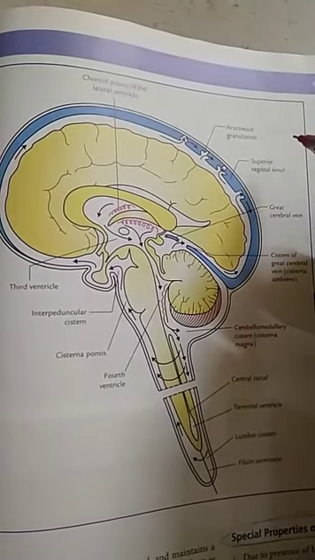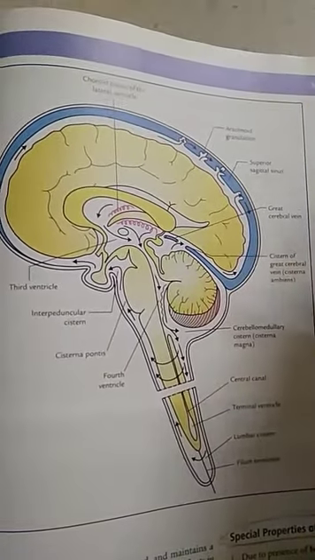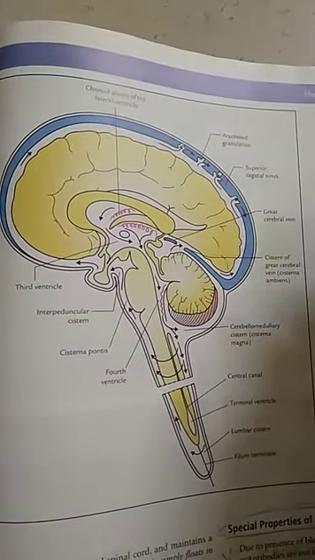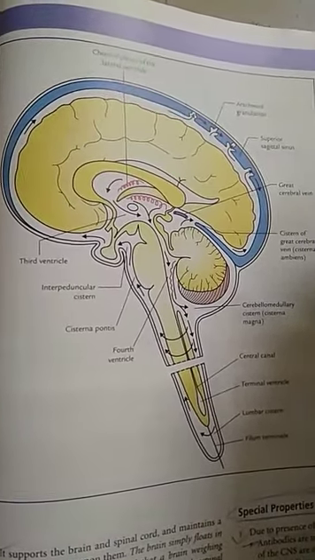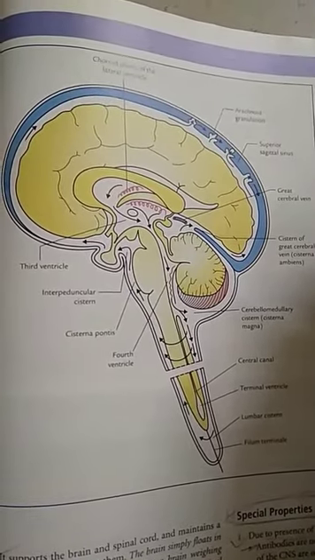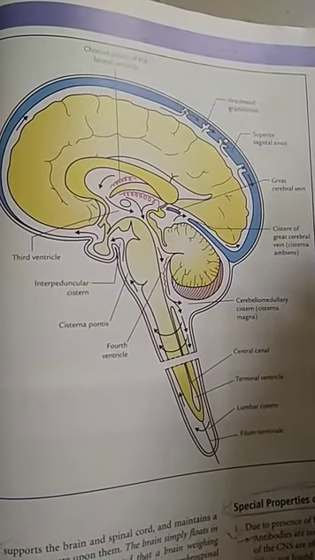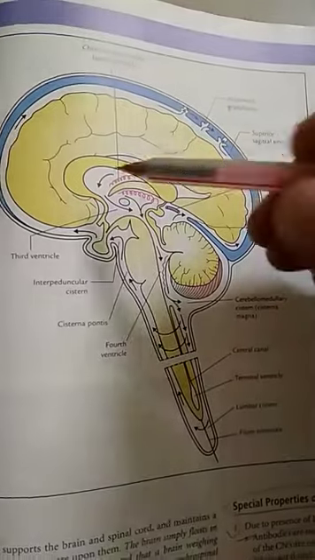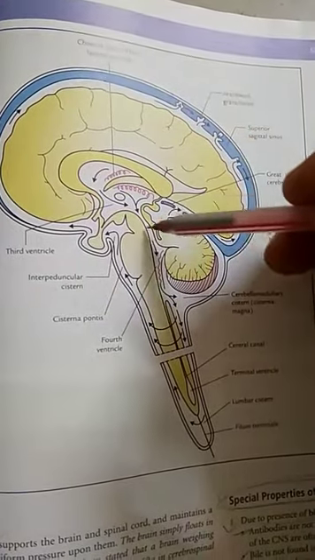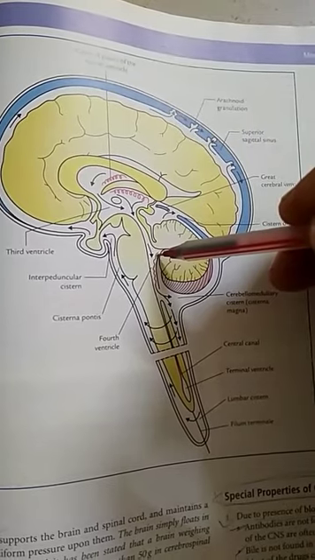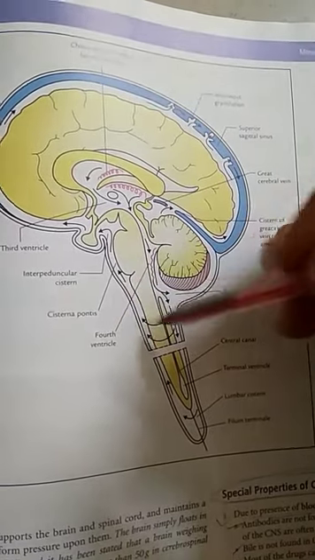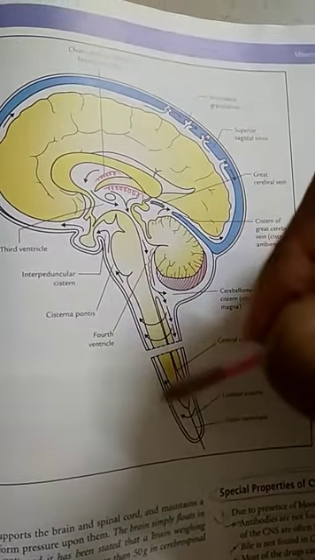In this video, we will discuss cerebrospinal fluid. It's a fluid somewhat like blood plasma and interstitial fluid. It is present within the ventricular system as well as in the subarachnoid space.